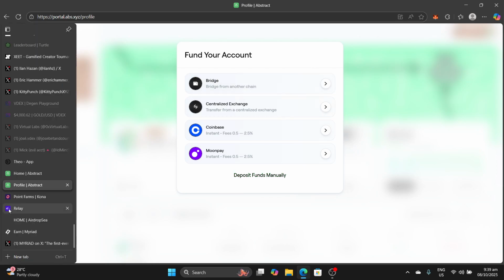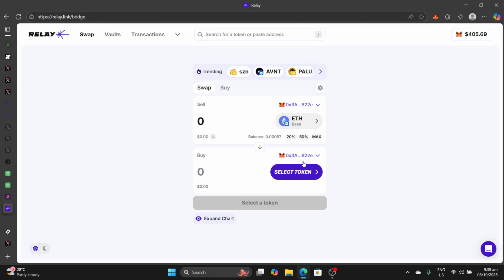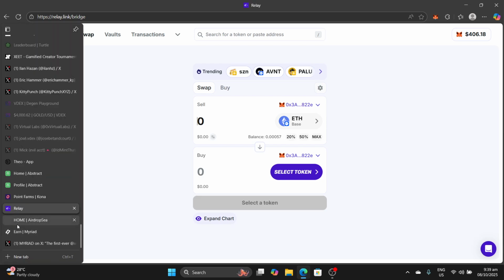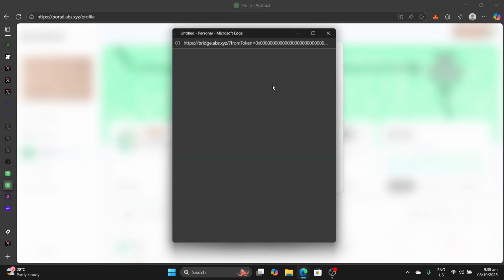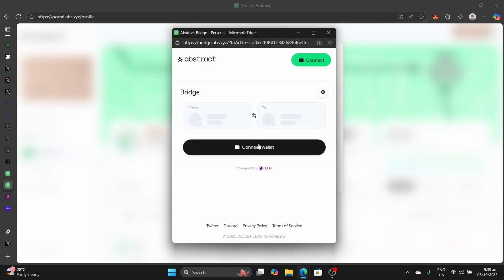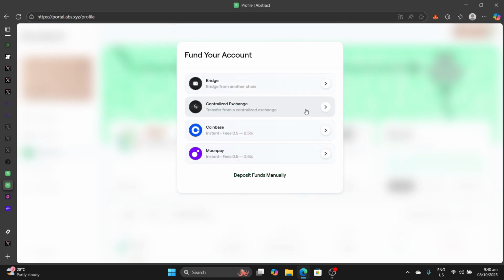You can use a bridge like Relay or Jumper. Destination chain is Abstract, or yes, or there is no need, you can use this bridge. So a widget is pulled up, powered by Jumper, I believe. Then you can use this to bridge funds from some other chain to Abstract chain. So you can also use an exchange.